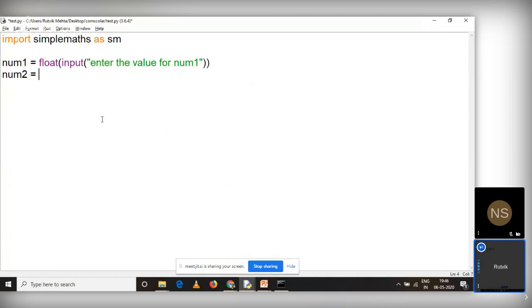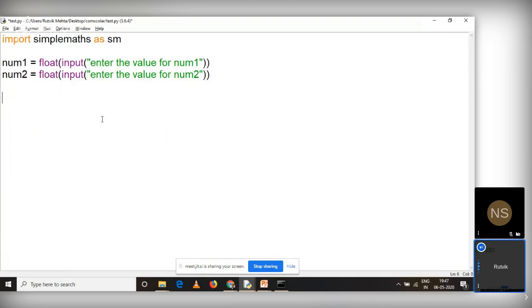And there should be num2 also, right? So float and then input, enter the value for num2. Very simple case, right? Now I have created two numbers.